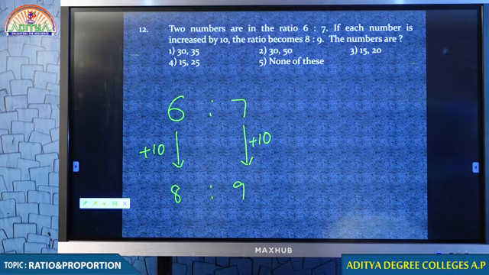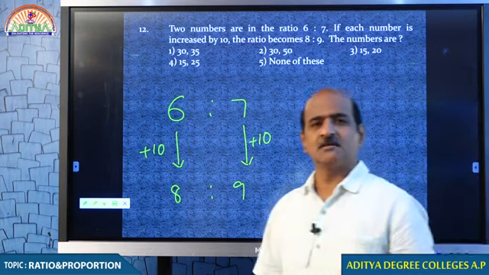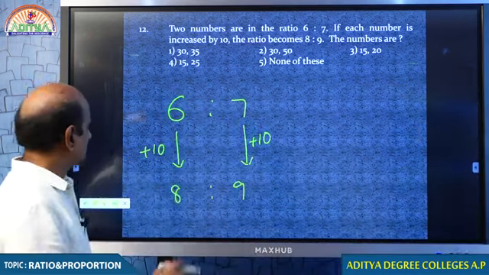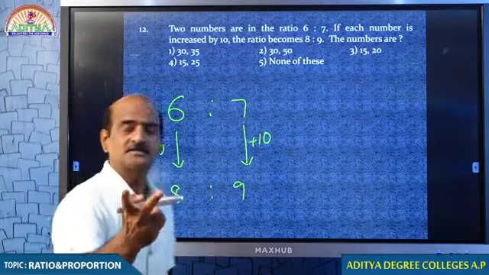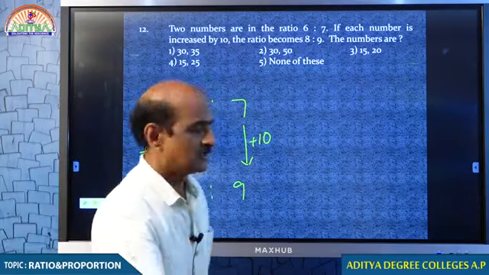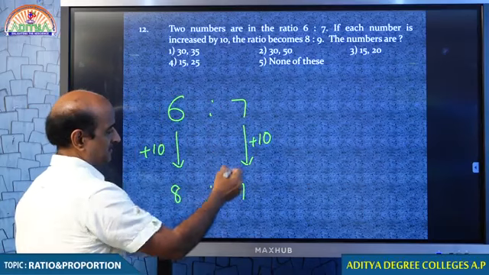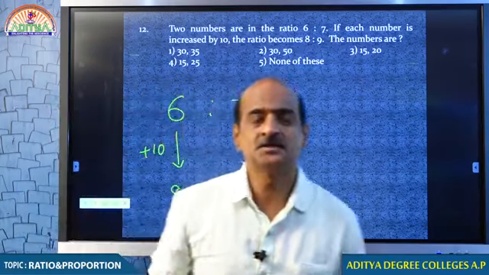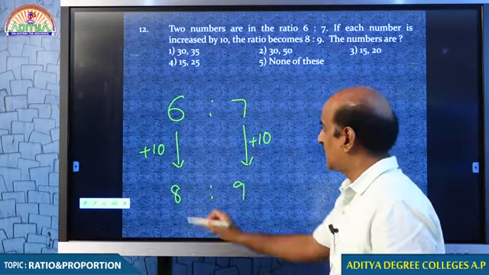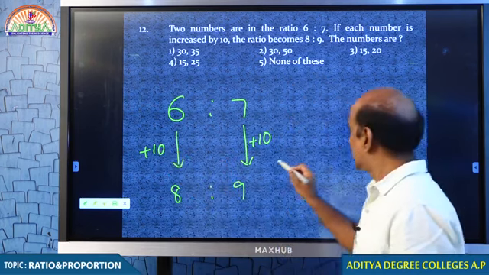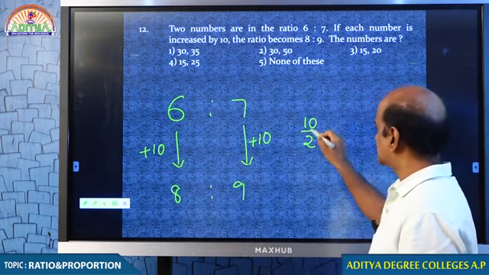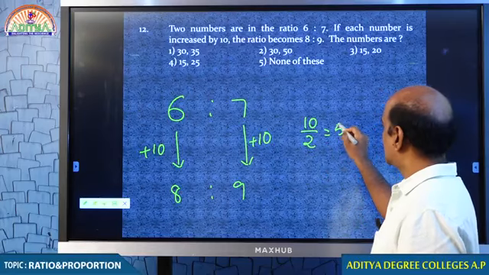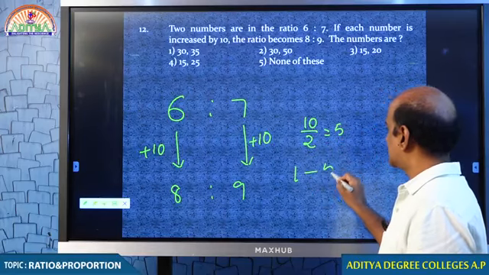Wonderful, I appreciate. Well done, students. Tell me how things are changing. First number, which was 6 parts, becomes 8 parts, increased by 2 parts. Second number, 7 becomes 9, increased by 2 parts. By adding what number? 10. Therefore, because of 10, each number increases by 2 parts. Therefore, every one part is 5.